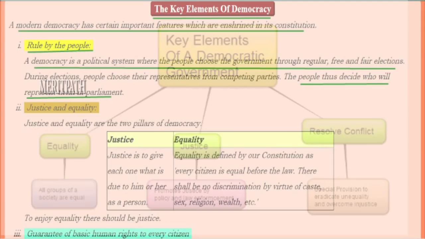Let's see the key elements of democracy. Modern democracy has important features which are enshrined in its constitution. The first one is rule by the people. Democracy is a type of political system where the people of the city or state choose the government through regular, free and fair elections. During the elections, many representatives come from many competing parties. People decide who will represent them in the parliament.